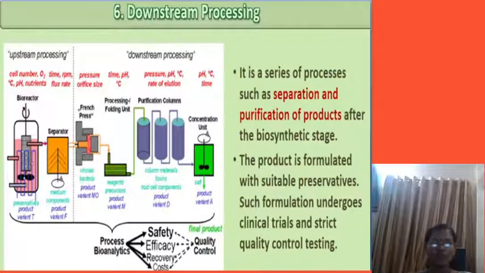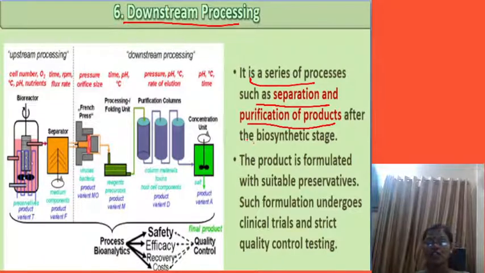After the synthesis of the products, purification is done, which is called the downstream process. Inside the bioreactor, once the product is synthesized, we have to separate and purify it. That is called the downstream process. It is a series of processes such as separation and purification of the products after the biosynthetic phase.